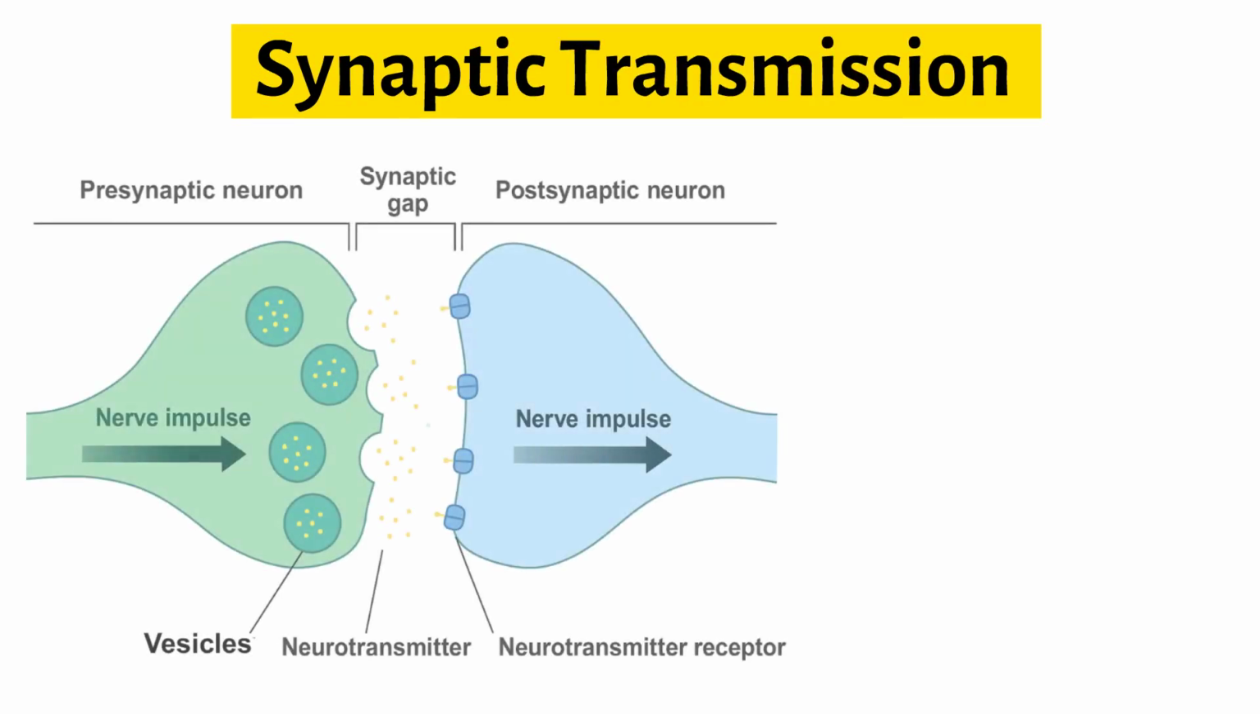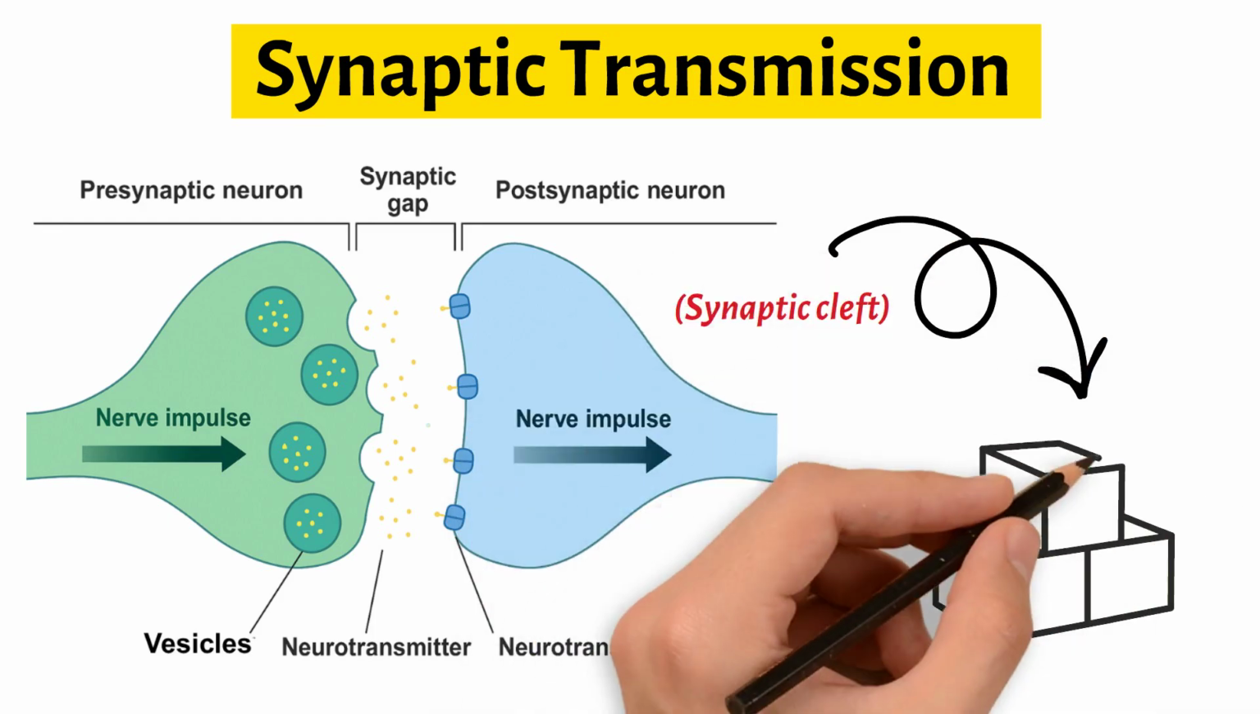Synaptic transmission. Synaptic transmission is the process by which neurons communicate with each other across a small gap called the synaptic cleft. This electrochemical process involves several steps.